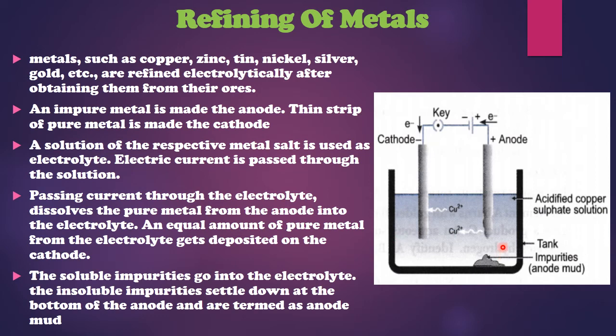So when electricity is passed, there will be a reaction taking place at both cathode and anode. What will be the reaction at the cathode and what will be the reaction at the anode? Let us study.